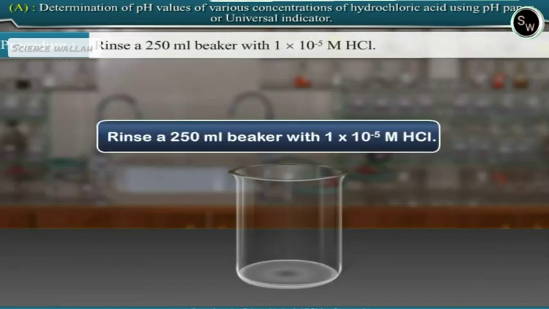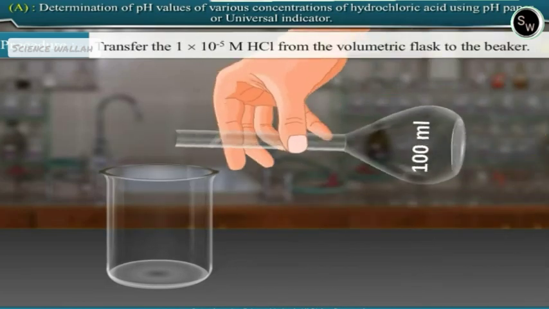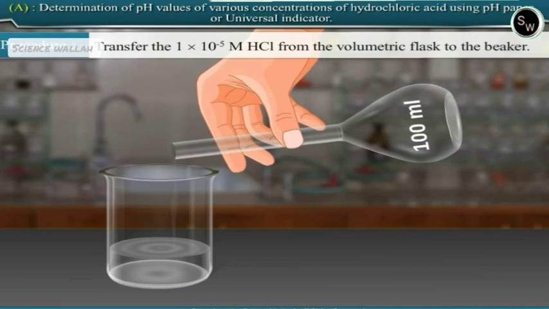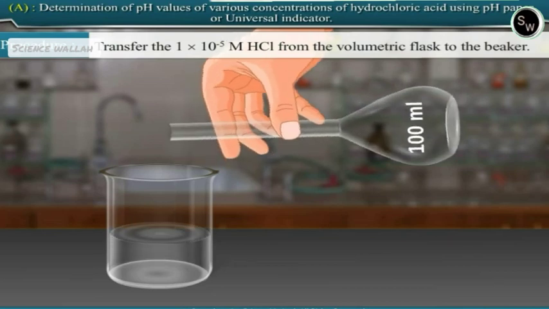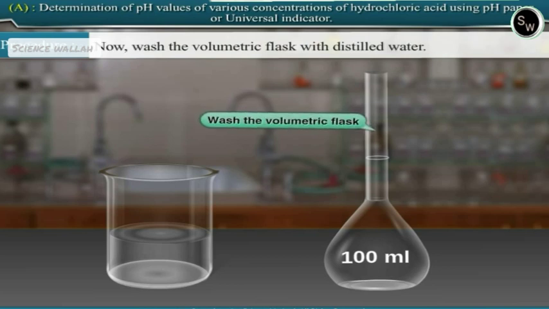Rinse a 250 ml beaker with 1 multiplied by 10 raised to minus 5 molar hydrochloric acid. Transfer the 1 multiplied by 10 raised to minus 5 molar hydrochloric acid solution from the volumetric flask to the beaker. Now, wash the volumetric flask with distilled water.